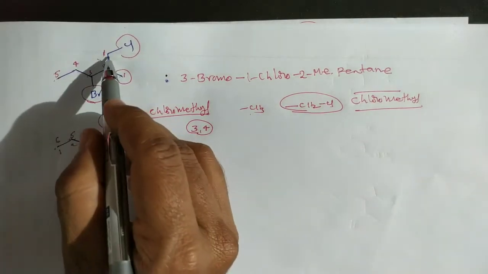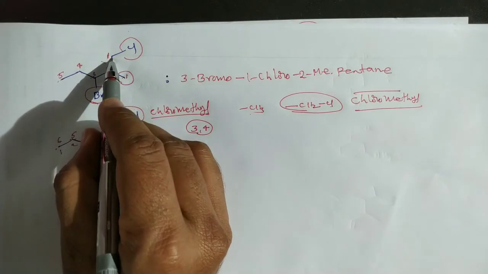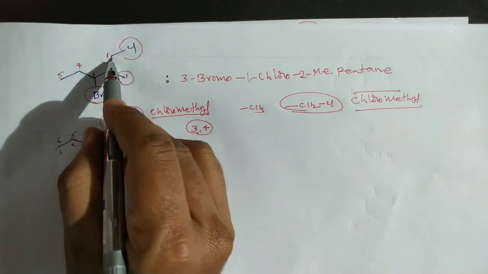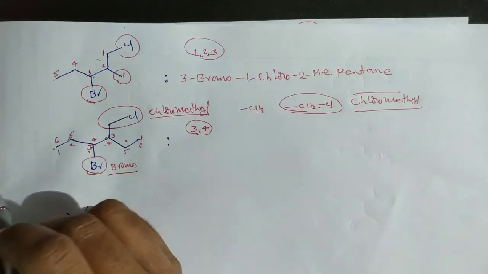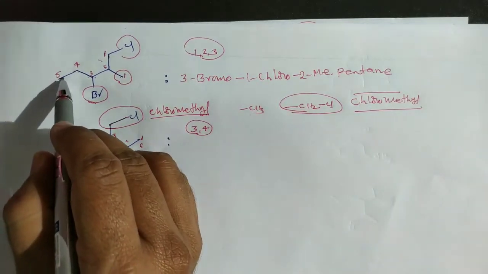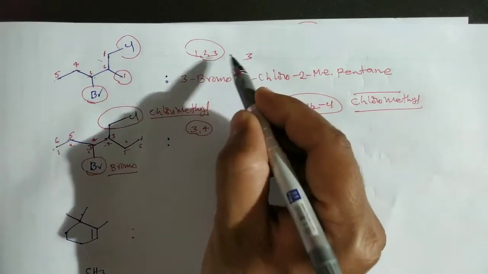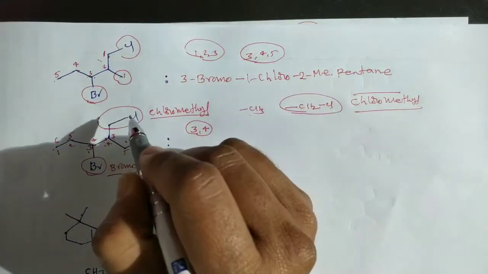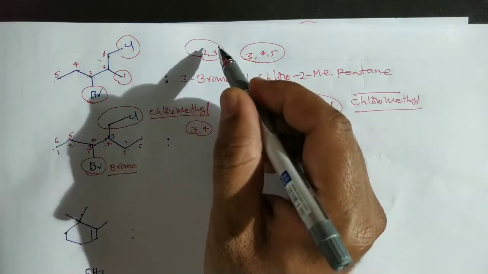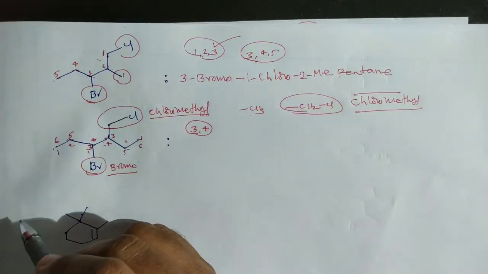Here in this case you have to select the numbering from this carbon only, because here 1 2 3 is the set of locants. If you start from the other side, 1 2 3 4 5, that means 3 4 5 is the set of locants, but you have to choose always the lowest set of locants.